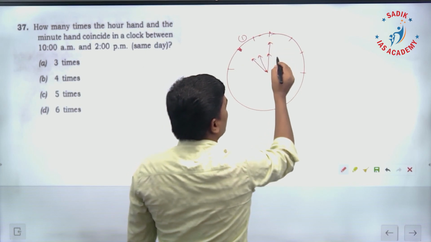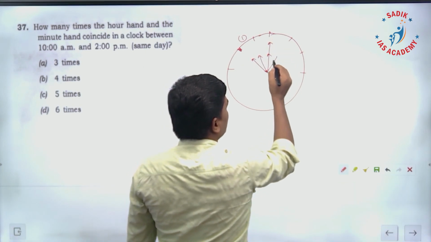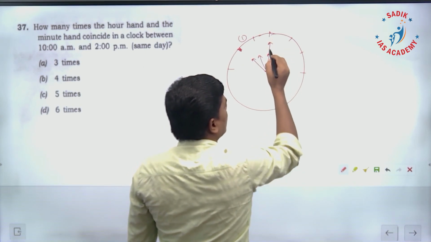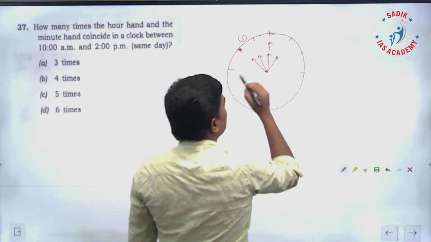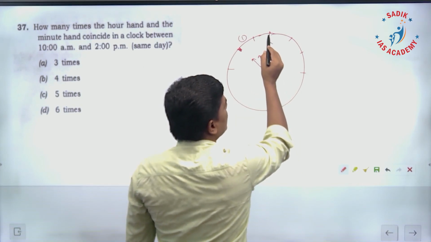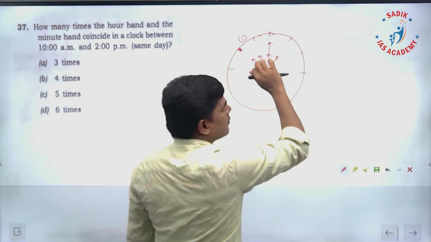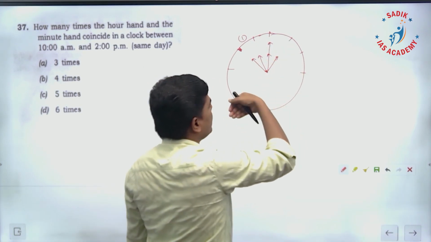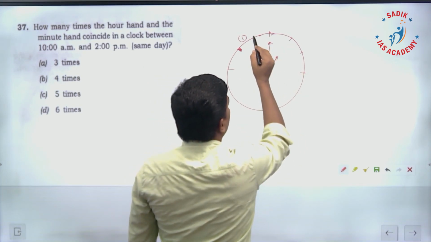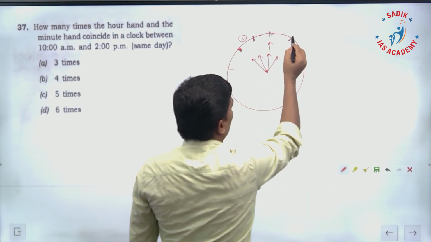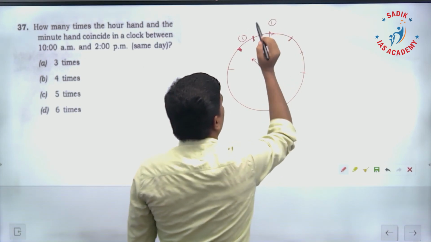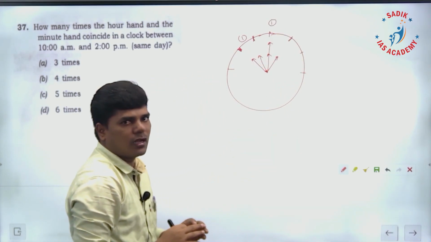At 1 o'clock the hour hand will be here, and the minute hand will be here. So in between 12 and 1 there is no coincidence. So from 11 to 1, it is coinciding only one time, not 2 times.